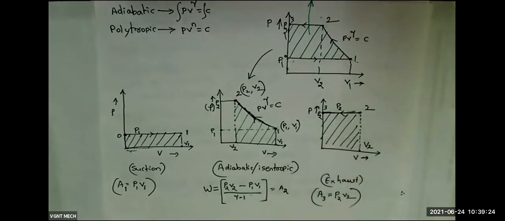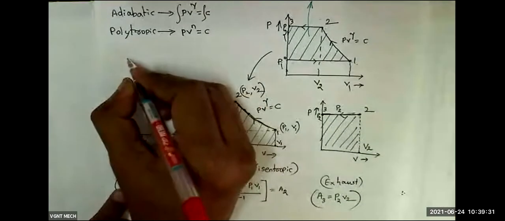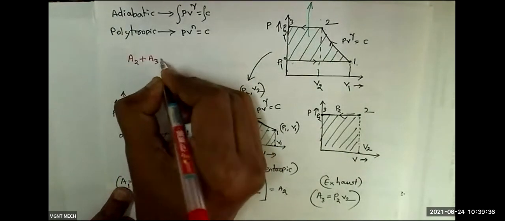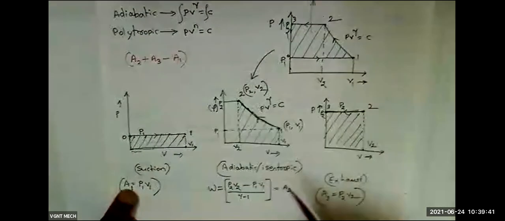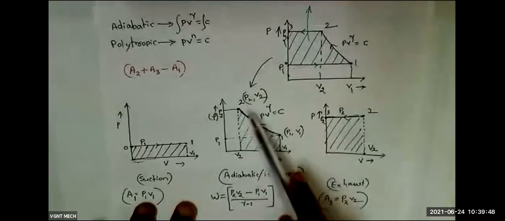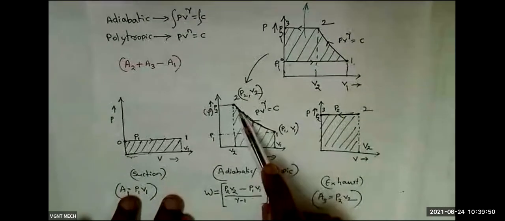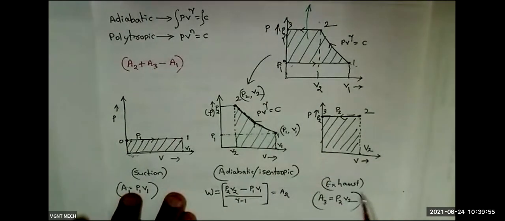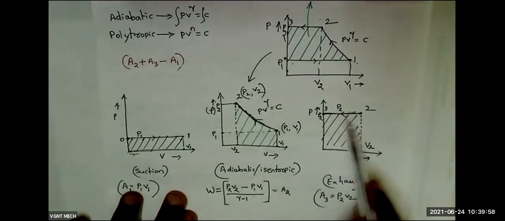Okay. So our aim is to calculate this area. How to calculate this area? Exactly, we have to do A2 plus A3 minus A1. If we do this, then we can get this area. Why? What is A2? A2 indicates this area in this diagram. What is A3? A3 means this one, A3 indicates this complete area.